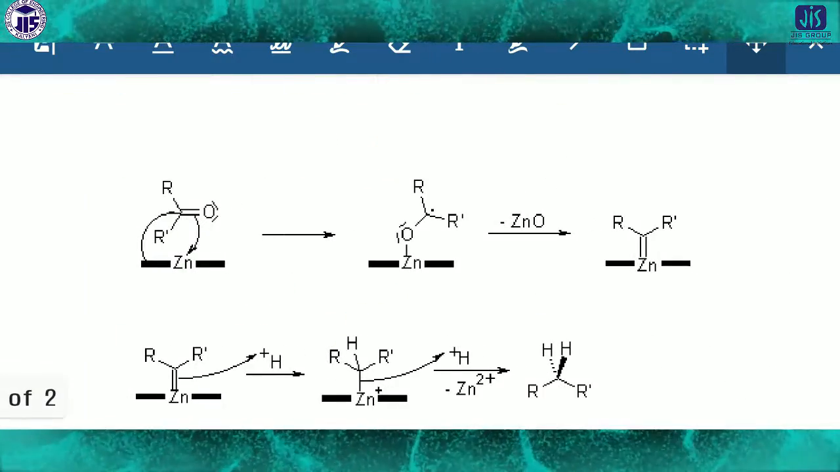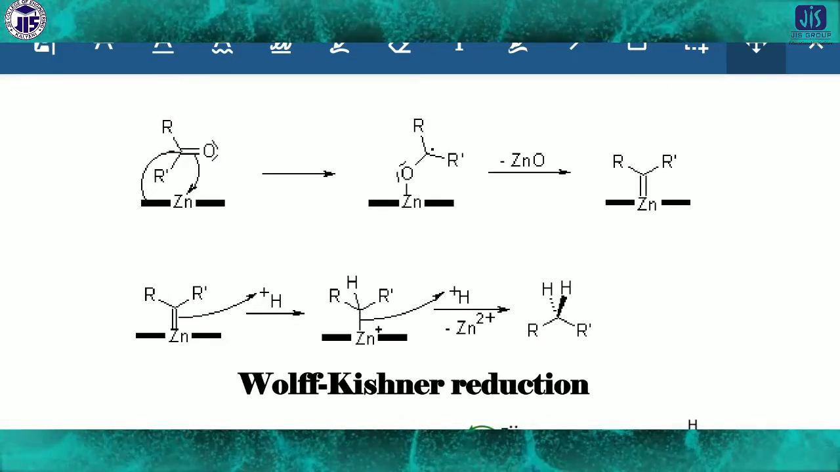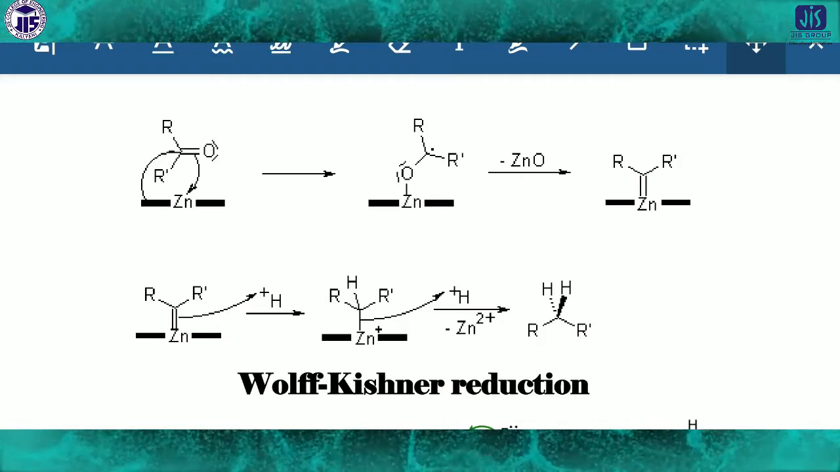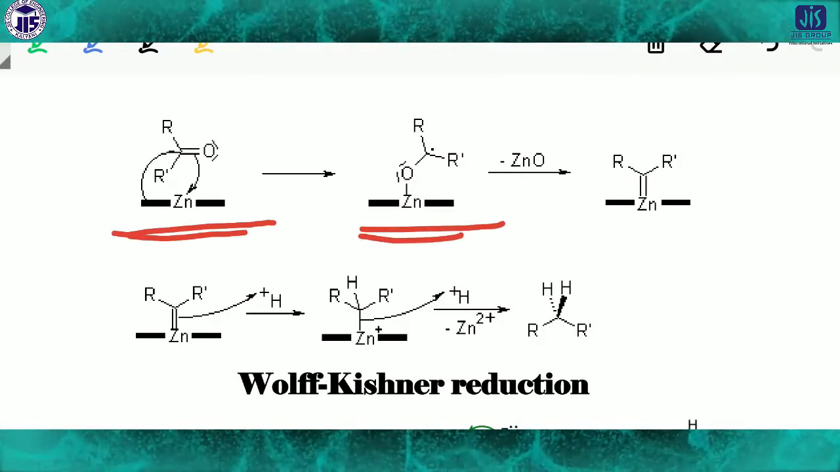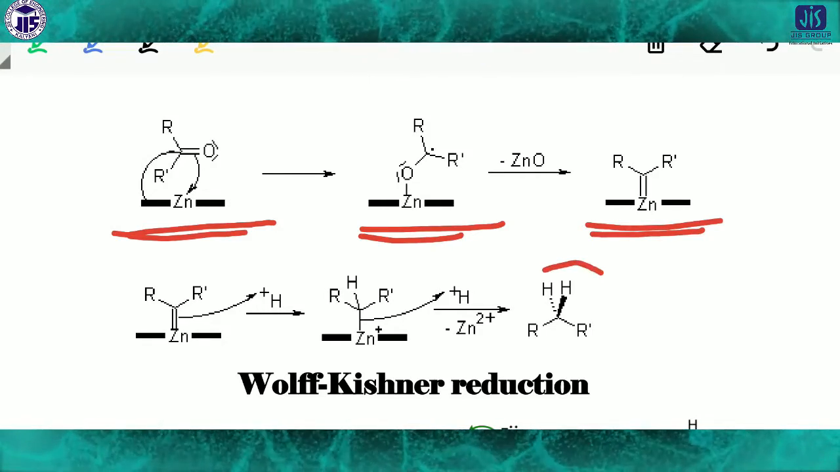And this is the mechanism. It is a simple mechanism. If you want to keep it in mind, you can check it also. In this way, the reaction occurs on the zinc surface. All these things occur on the zinc surface, and finally we get this product.